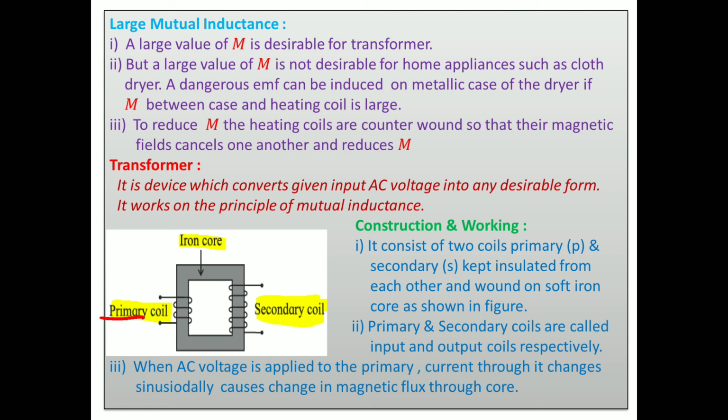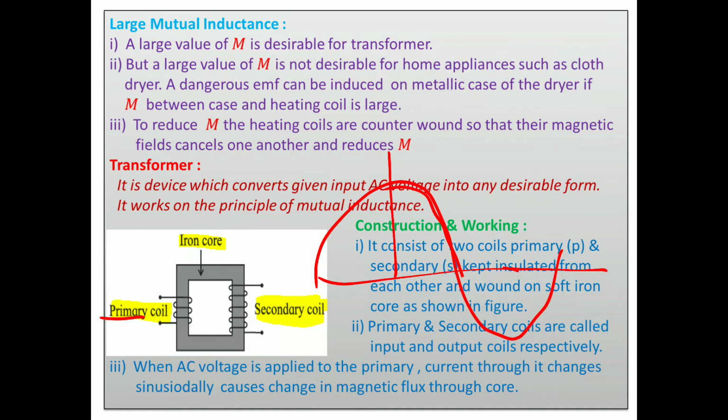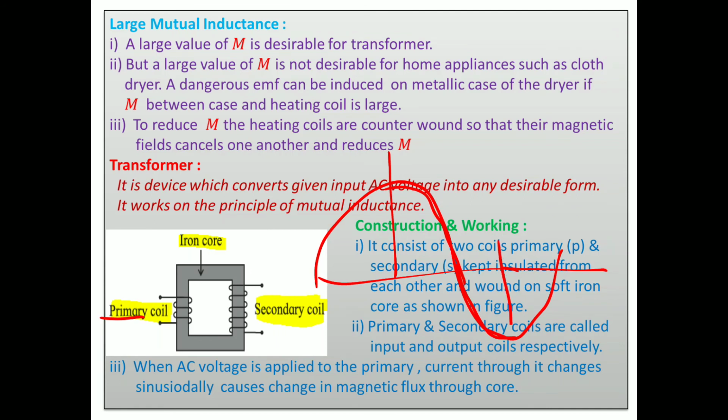When AC voltage is applied to the primary, the current through it changes, means it works on the principle of mutual induction. Means what happens, AC voltage is there, then look here, this voltage goes on increasing, thereafter decreases, becomes zero, again increases negatively. In one cycle it takes positive peak, negative peak and zero two times. Then, during the making of the circuit, the current increases. As current increases in the primary, the magnetic field also increases.